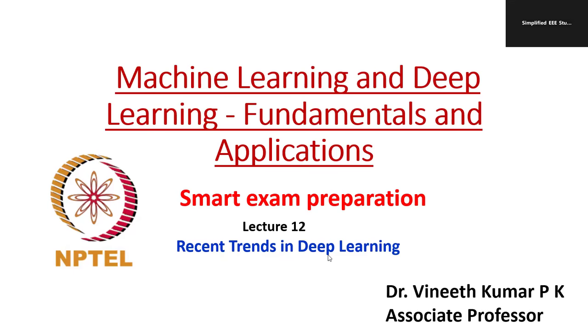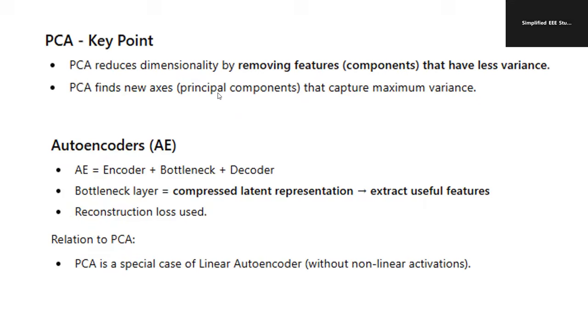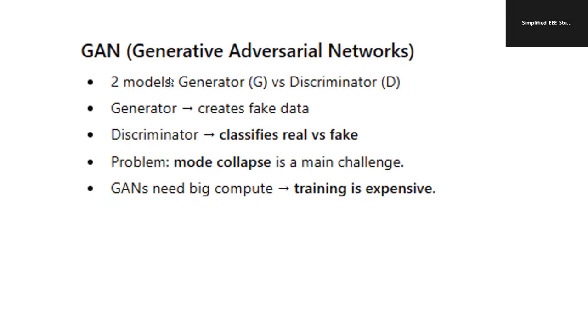Recent trends in deep learning. So what does PCA stand for? Removing the feature components that have less variance. What is an autoencoder? Encoder plus bottleneck plus decoder. That is the meaning of autoencoder. So what is GAN? Two models, generator versus discriminator. The generator creates fake data, whereas the discriminator classifies real versus fake data. The problem, mode collapse, is among the main challenges.